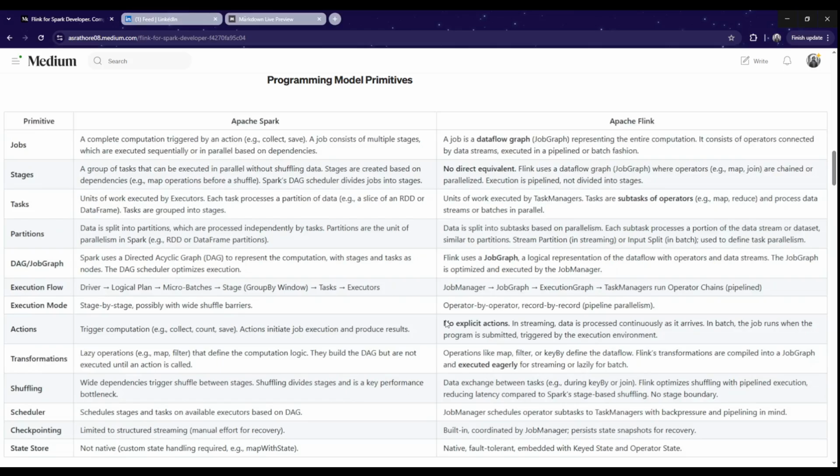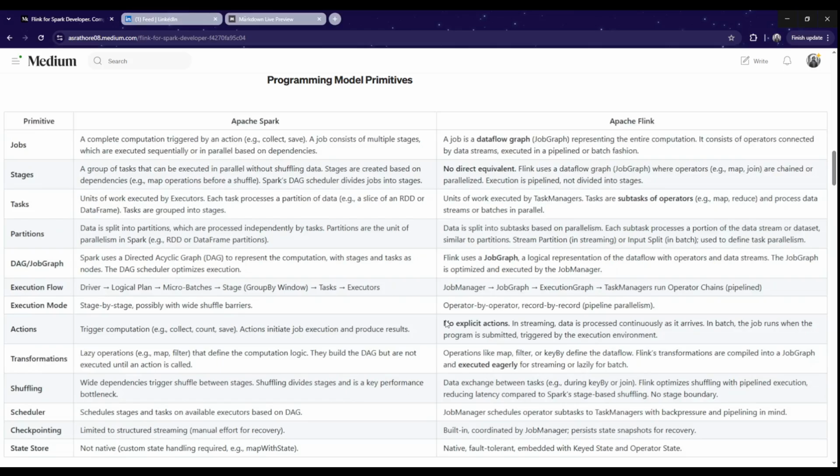Actions. In Spark, there is a concept of action which triggers work, which gets translated into a job. There is no explicit action in Apache Flink because Flink has to process data in real time. It doesn't wait for an action to be triggered. It's always on, so there is no concept of action in Apache Flink.